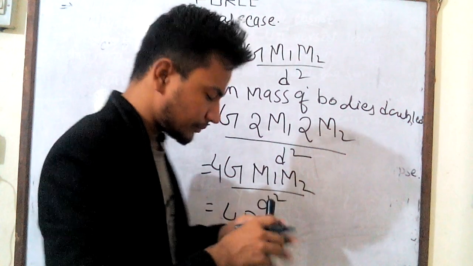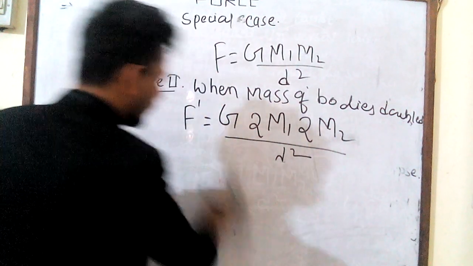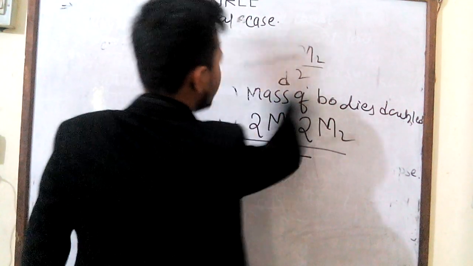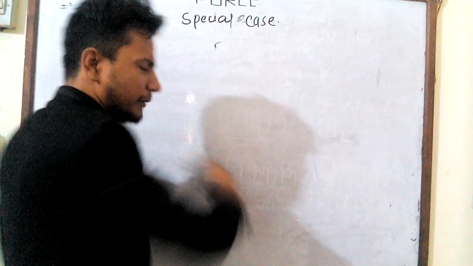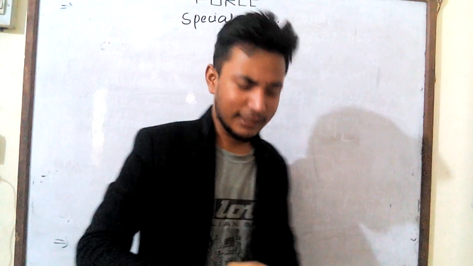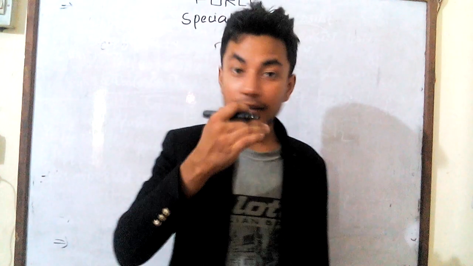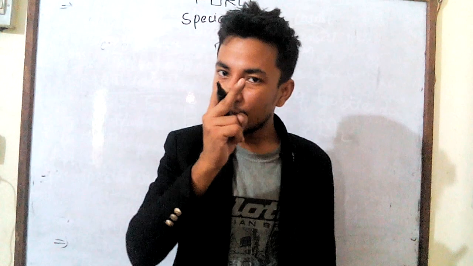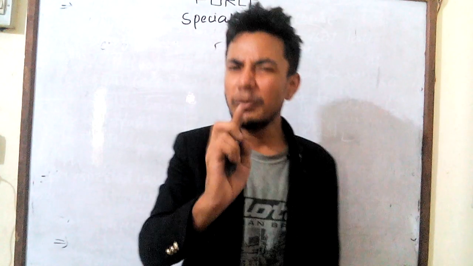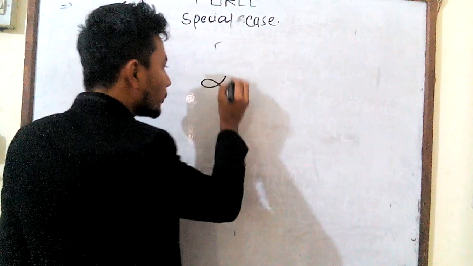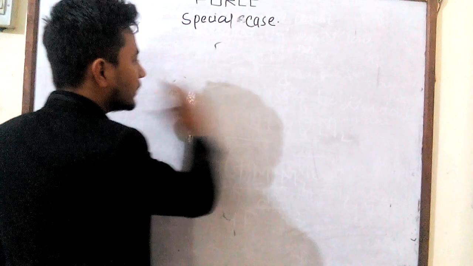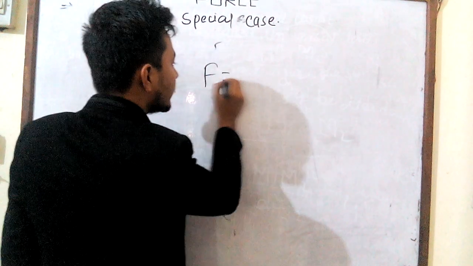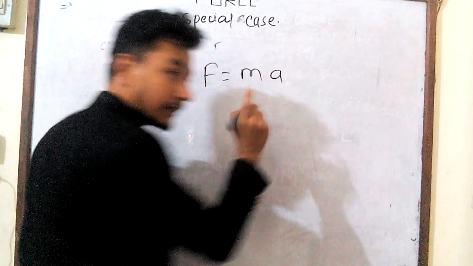So let's see. If you want to study physics class 8, 9, 10, 11, 12, BSc, MSc, engineering, medical, if you want to be good in physics, always remember one thing. What? This sign. This is the proportional sign. Suppose, what is the formula of force? Mass into acceleration. This is from class 9.